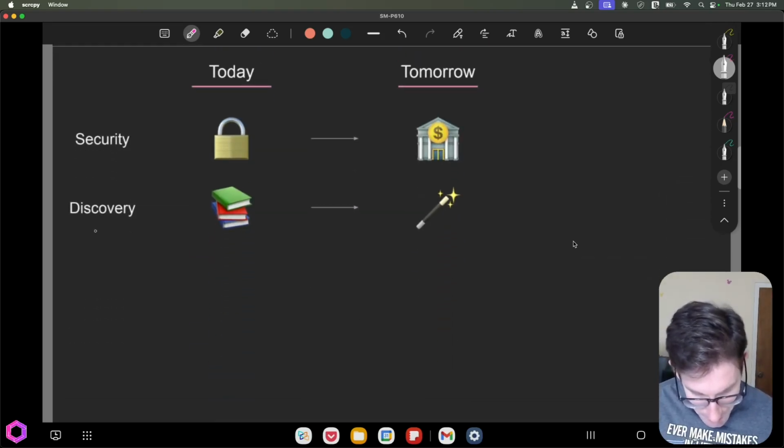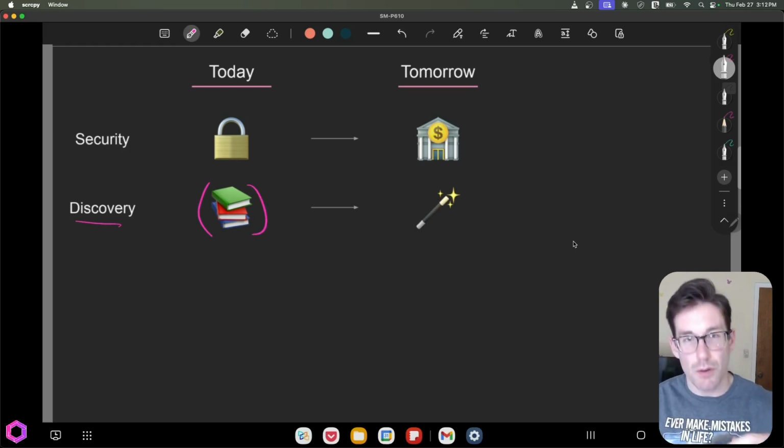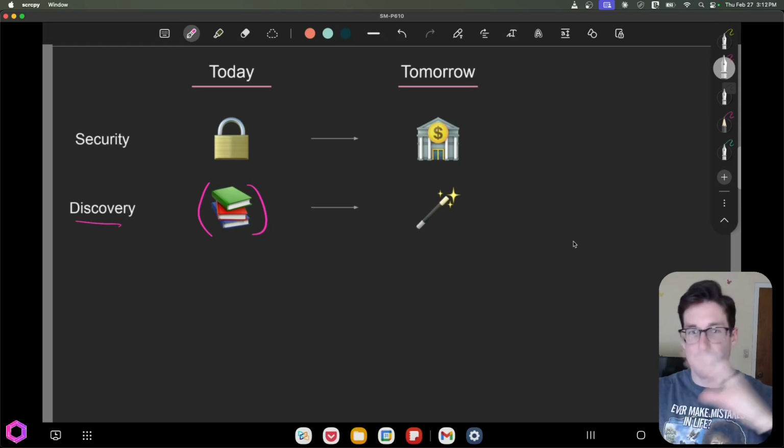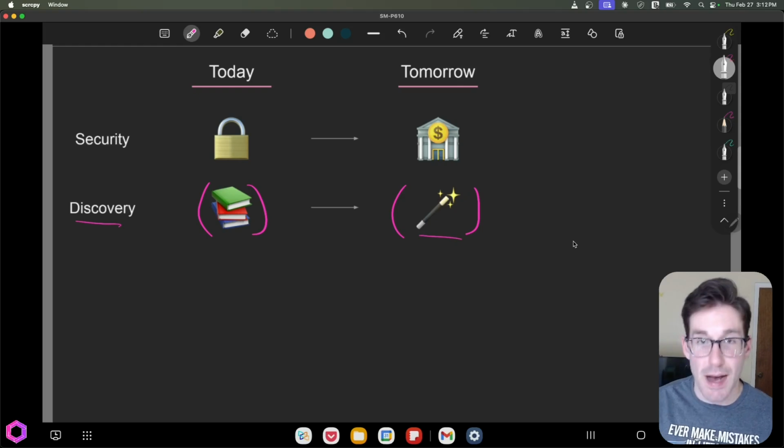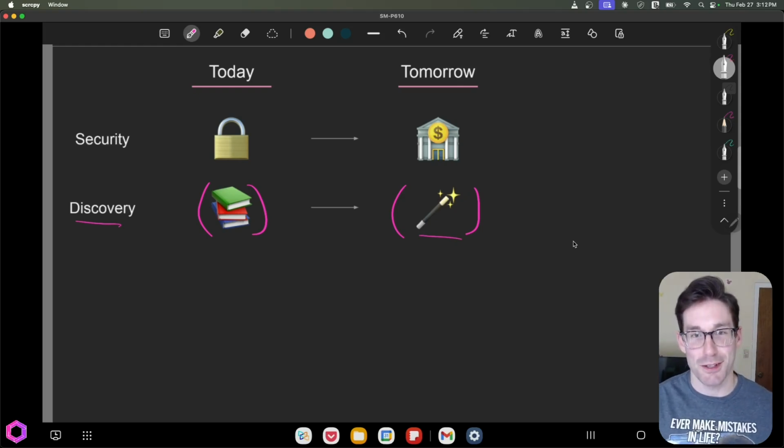Next, another thing they're going to do is discovery. Right now, I showed you all those marketplaces that you have to go through to find different servers you think are relevant for your use cases. You have to then download it, set it up, and do all that stuff, which isn't fun. In the future, we're going to use magic to auto-discover these servers.